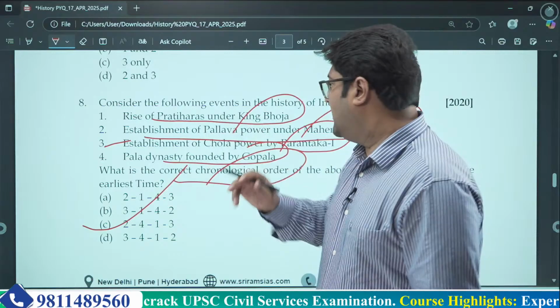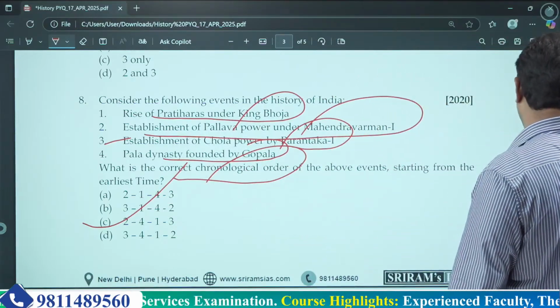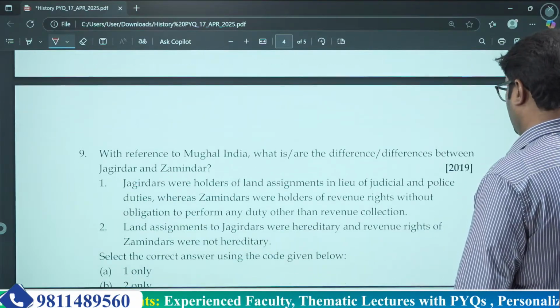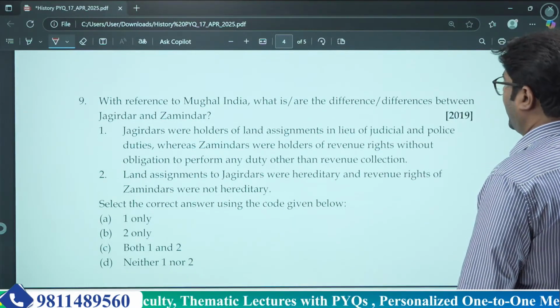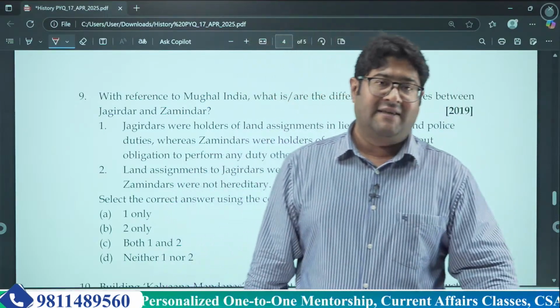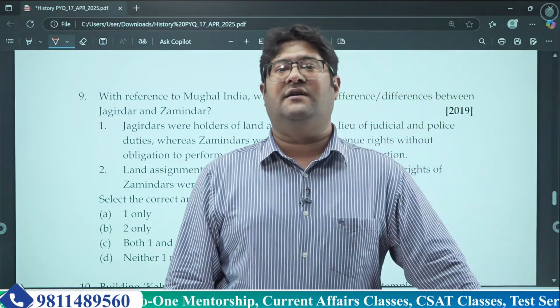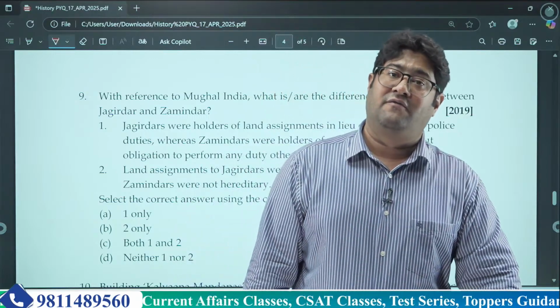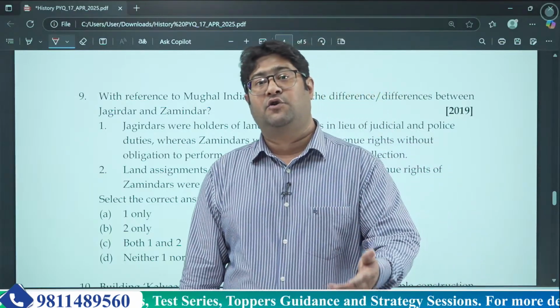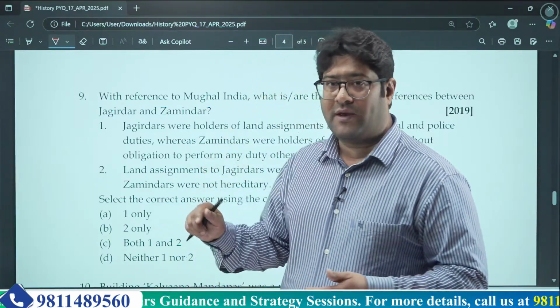Fine. Now the next question is, again, a conceptual question, because you need to understand which particular officers were given which kind of roles and powers to exercise during the Mughal period. Mughal India.